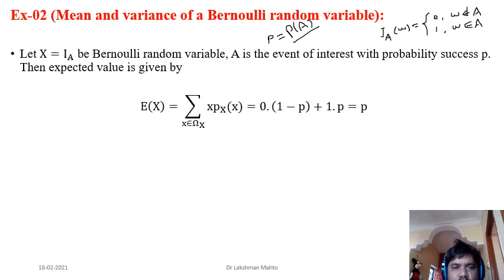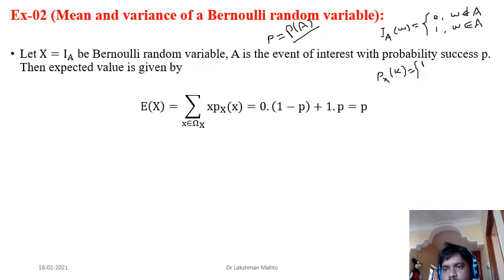If you are trying to find the expectation of this, then for this random variable, what is the probability mass function? It takes two values, x equal to I_A. When x equals 0, it will take 1 minus p. When x equals 1, it will take p. This is the probability mass function of this Bernoulli random variable.